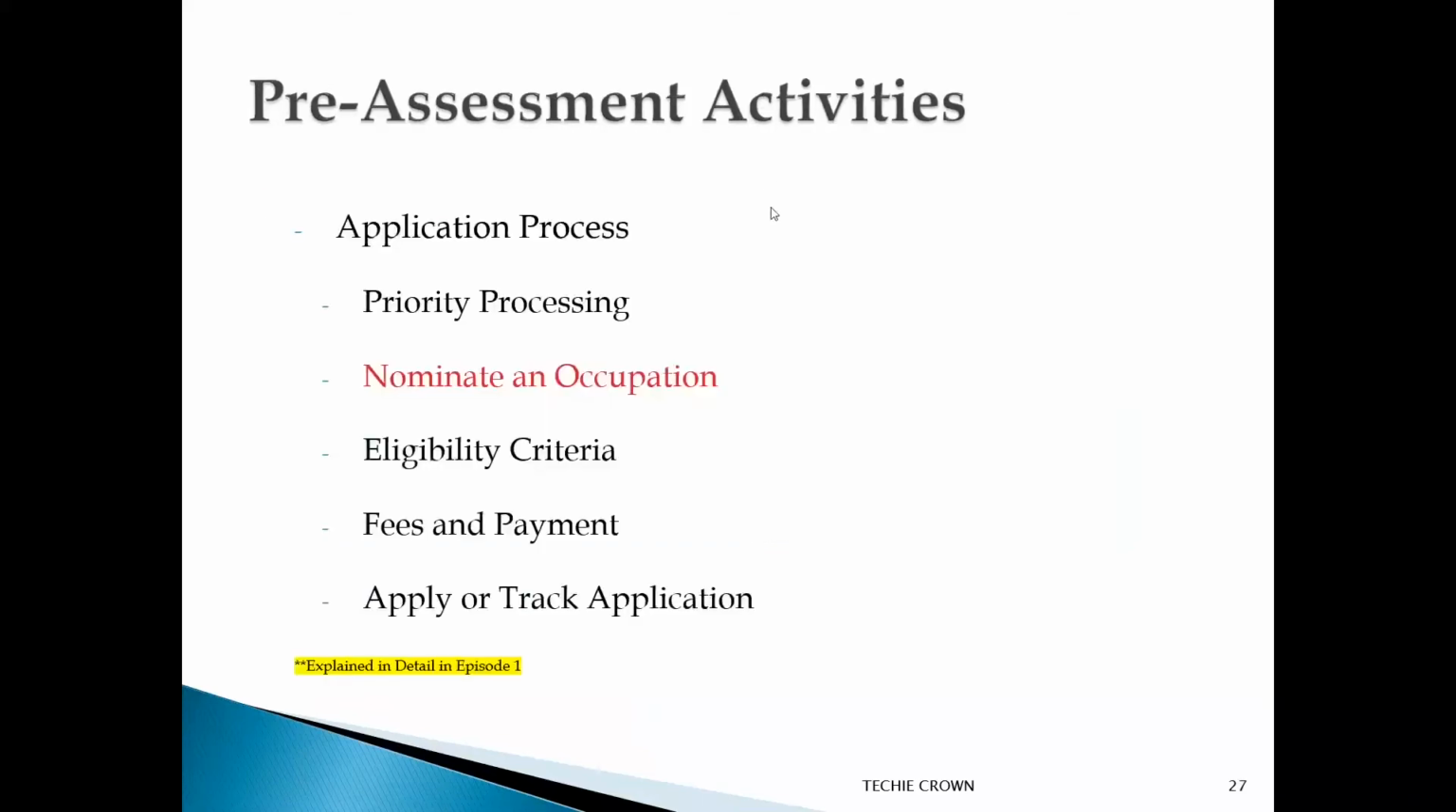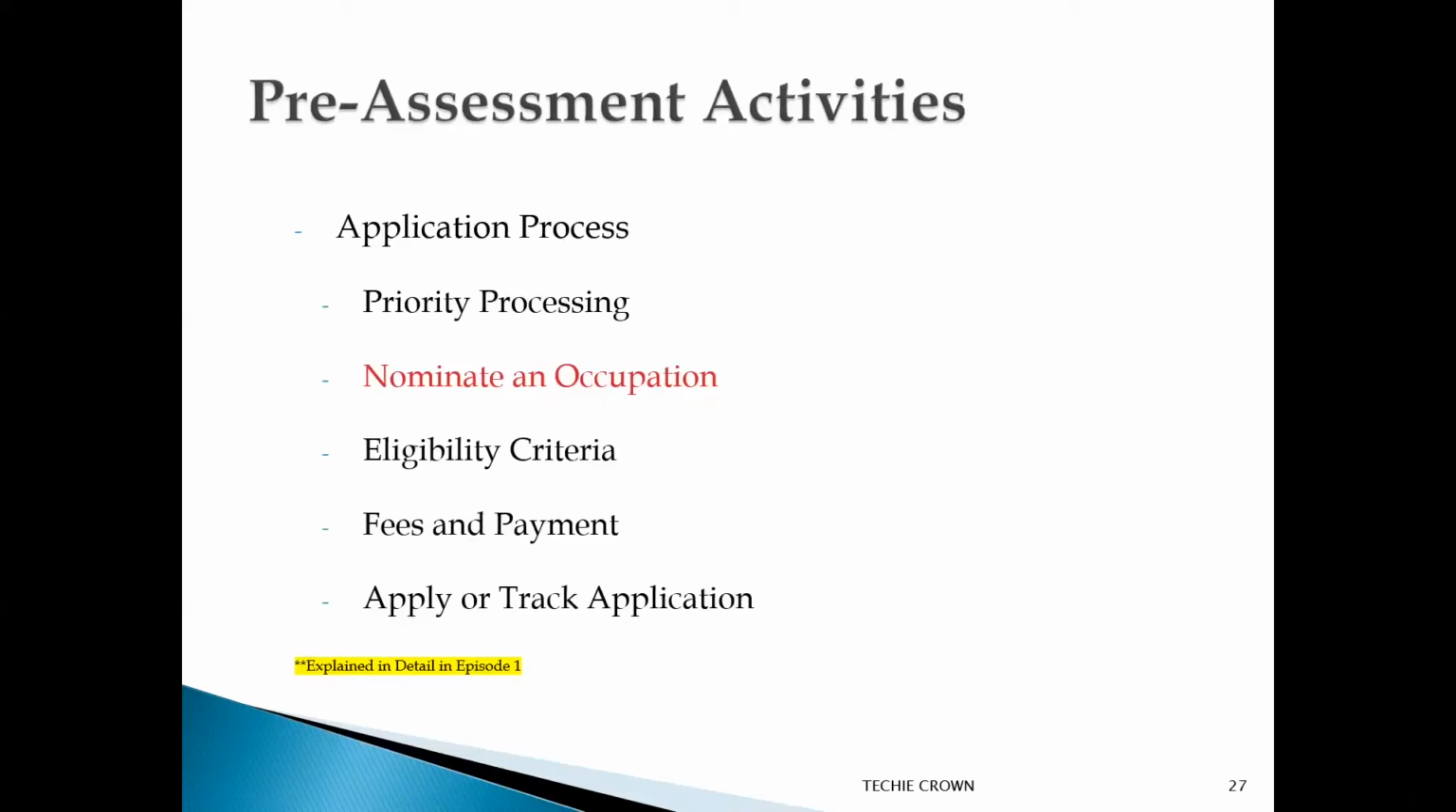Here is the list of pre-assessment activities one should do before even starting to apply for assessment. So what are the steps one has to consider? The first thing is the application process. Once a person decides to do the assessment, he should know who is the relevant assessing authority for his job code or for his profession. And he has to check whether they have priority processing.